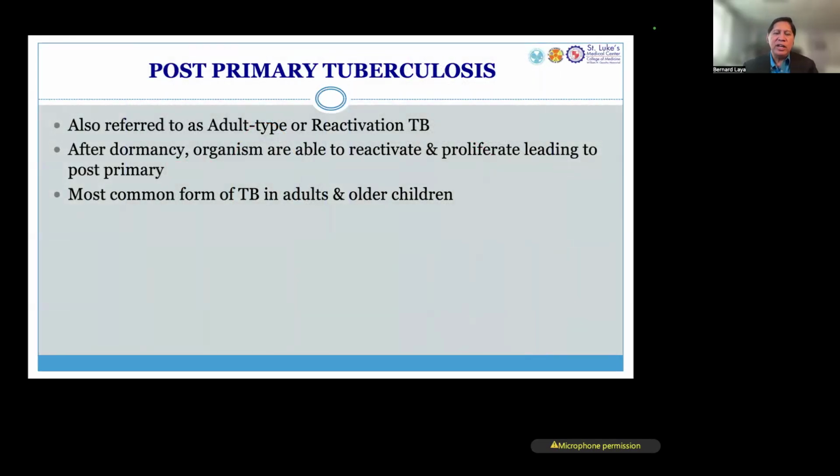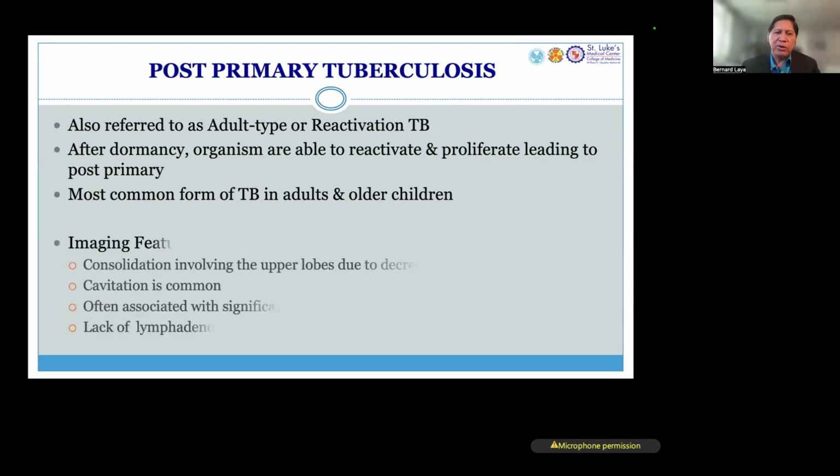What happens now if the patient gets the infection and the patient is doing well, kind of quote unquote eradicated the infection, but later on in teenage years or in the adult life, the patient's immune status goes down? Then there is reactivation of tuberculosis, and this is what we call post-primary tuberculosis, also referred to as adult type TB. This is what happens after a long time of dormancy. So the most common form of TB in adults and older children is post-primary tuberculosis.